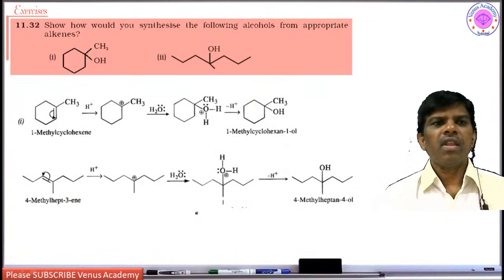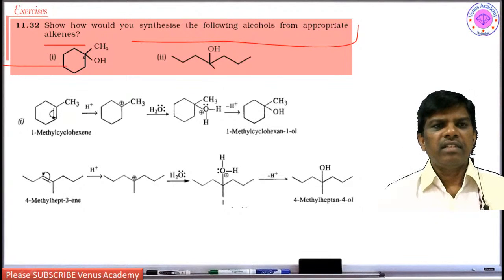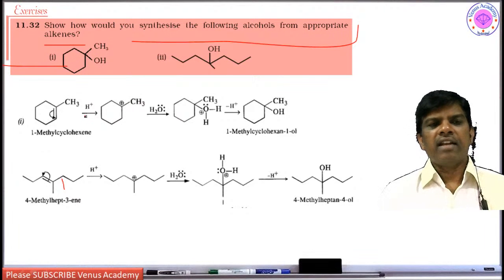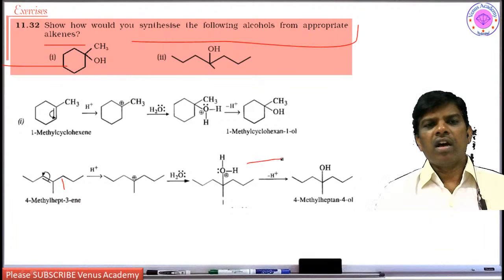Next, show how would you synthesize the following alcohols from appropriate alkenes. So this is the alkene. 1-methyl cyclohexene upon acid hydrolysis is going to form this Markovnikov's alcohol.